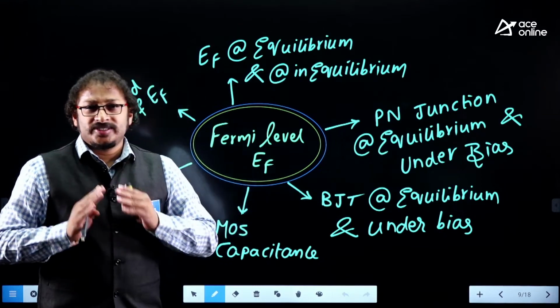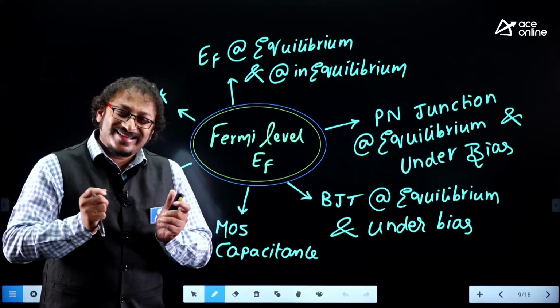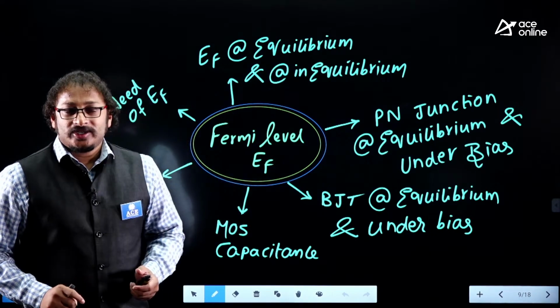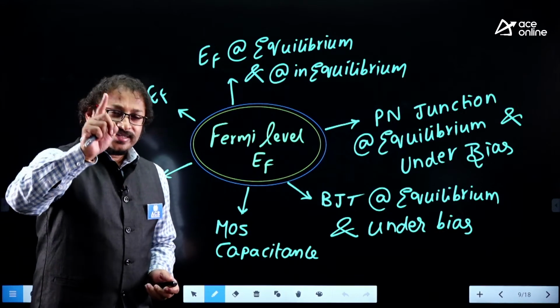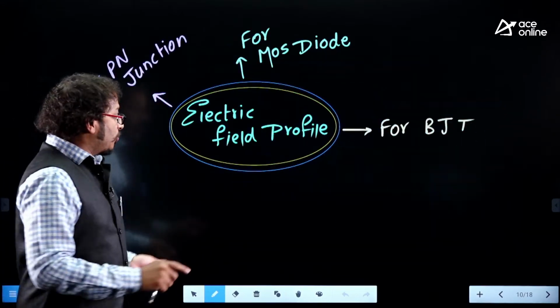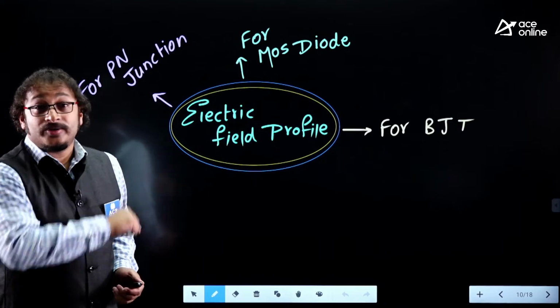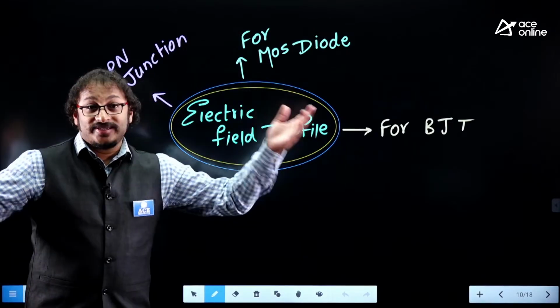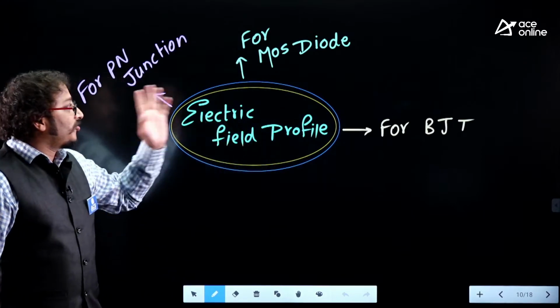But once the syllabus is completed, you need to interconnect the topics. There is a lot of interlinking from one topic to another. If you are able to understand that, success is yours. In a similar way, the electric field profile is very important. After the energy band diagram, the total electronic devices are standing on this electric field profile.